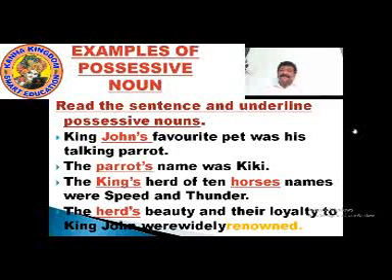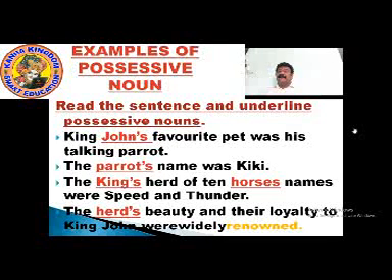Read the sentences and underline the possessive nouns where I have already done it. It says King John's favorite pet was his talking parrot. What are the talking parrots? The talking parrots are capable of narrating and telling the sentences, the phrases which you talk. It repeats the same way in which we talk. King John's. John's is the possessive noun.